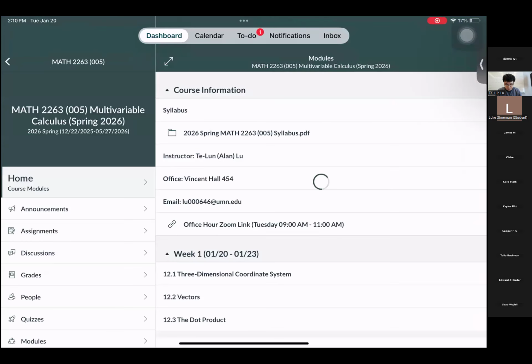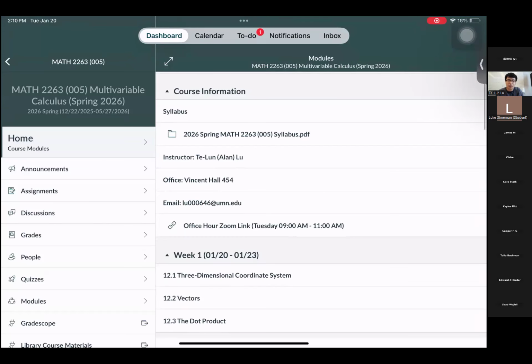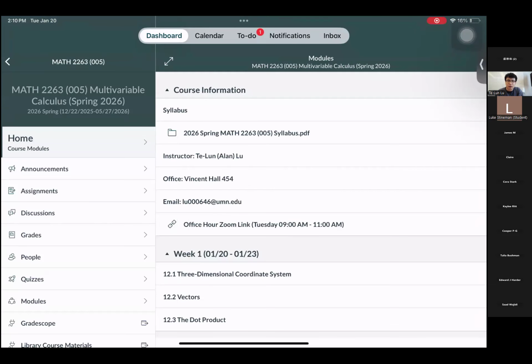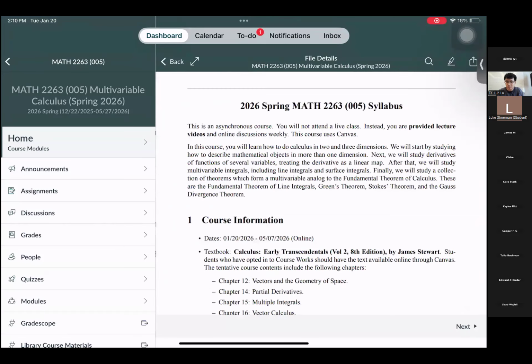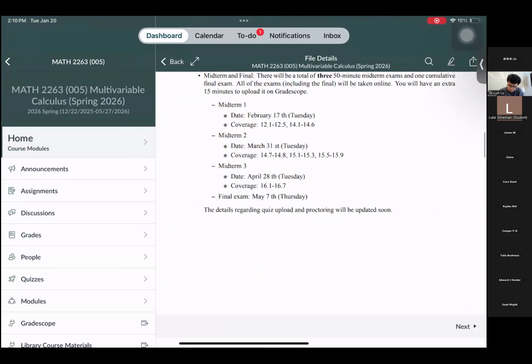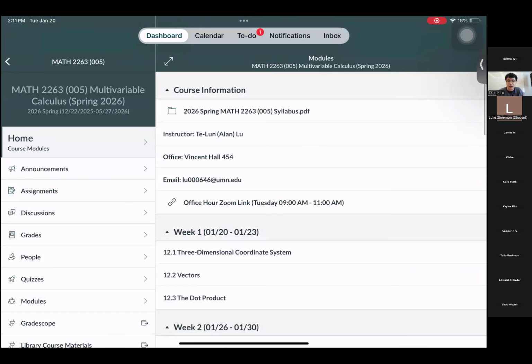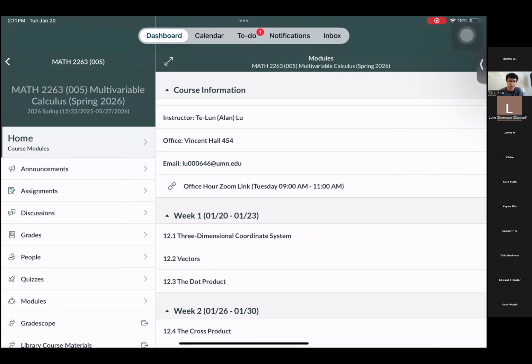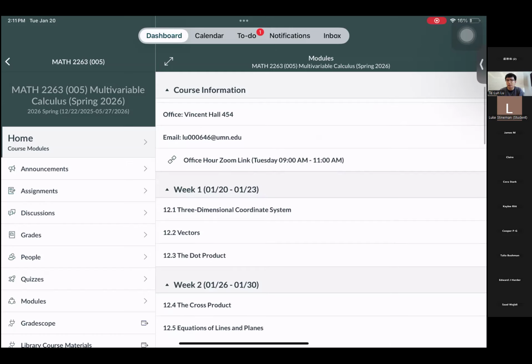On your Canvas page, you should be able to see this course information. You have the syllabus, which is what I just showed you. It should contain every piece of information you need to know in this course. And there is my contact information. You can come to my office in Vincent Hall 454 or email me. This Zoom link is always open, so you can come to my office or join during office hours, 9 a.m. to 11 a.m. on Tuesday.